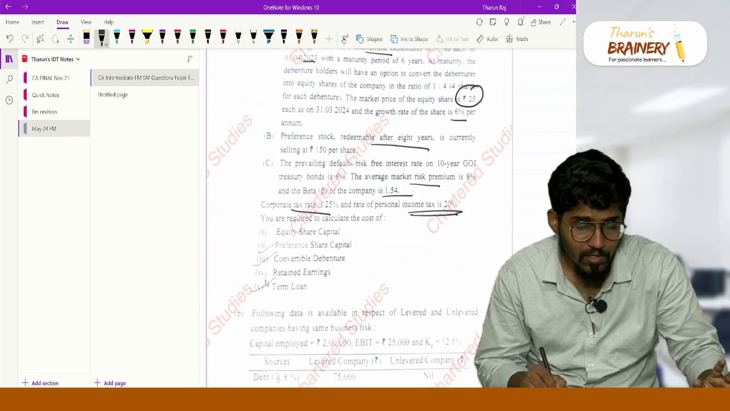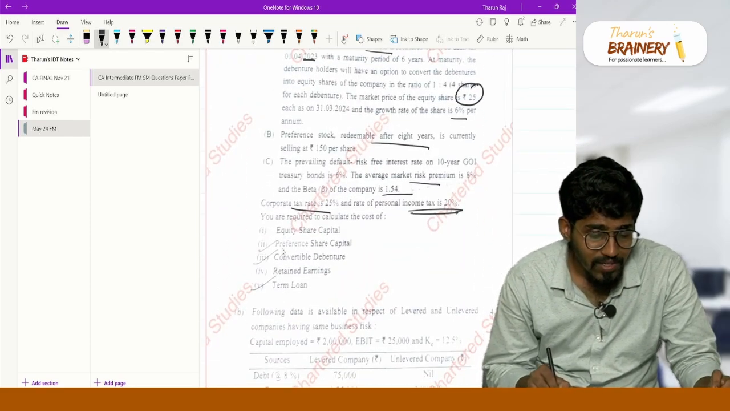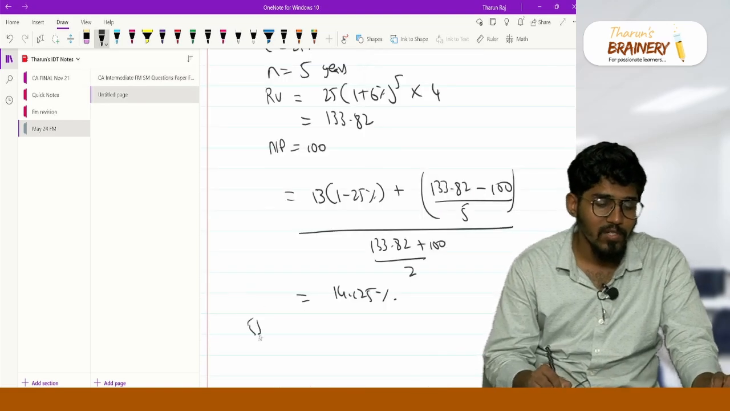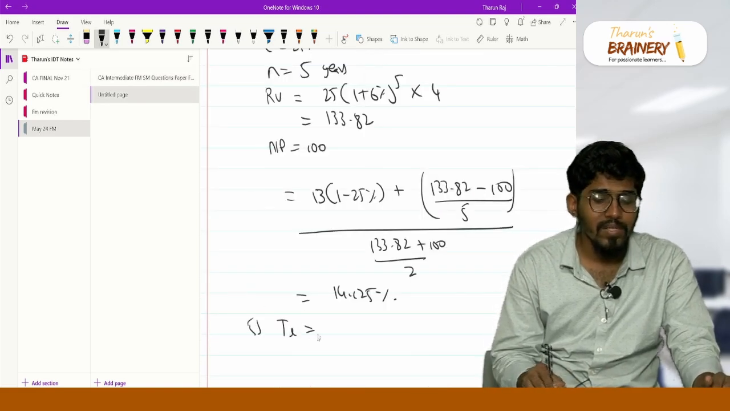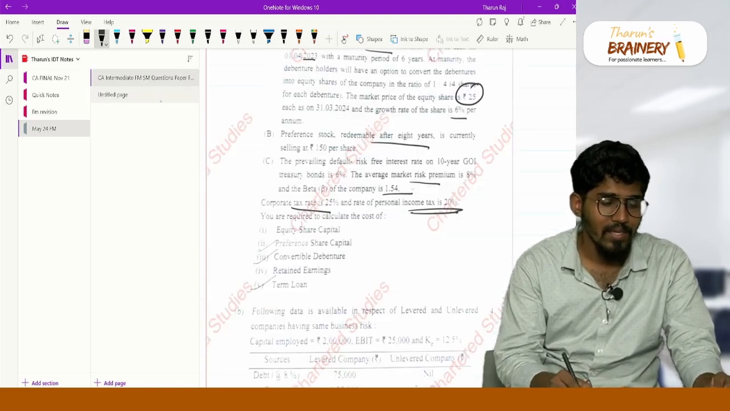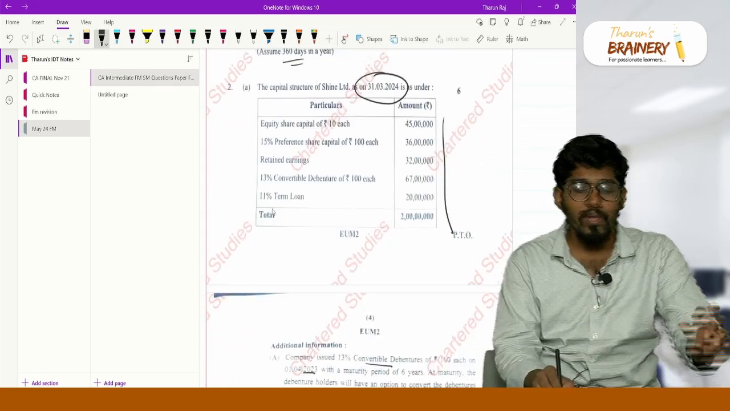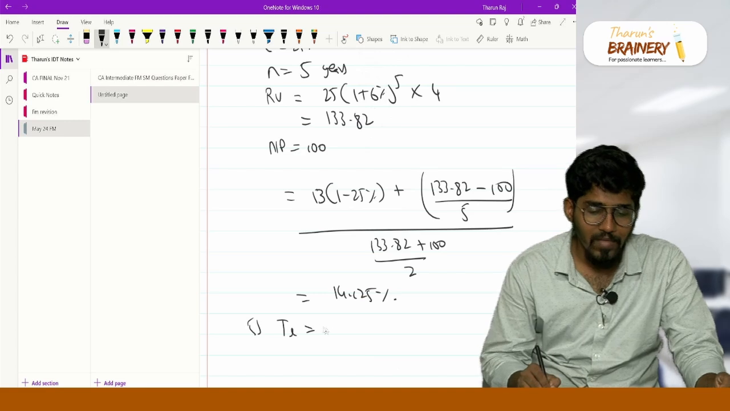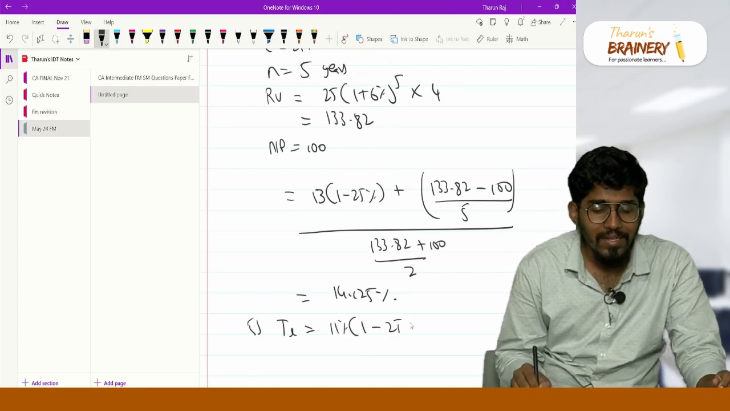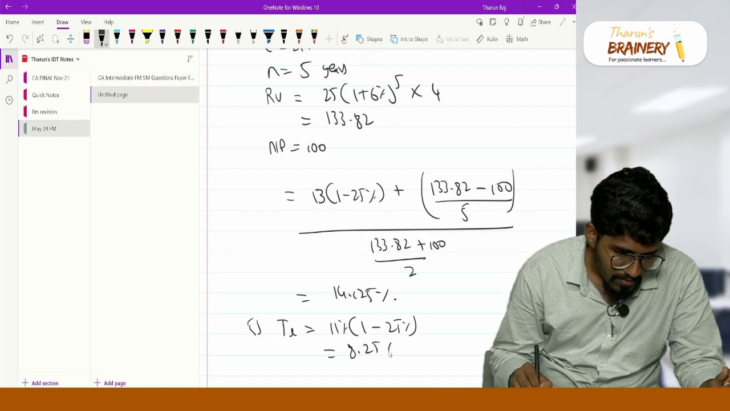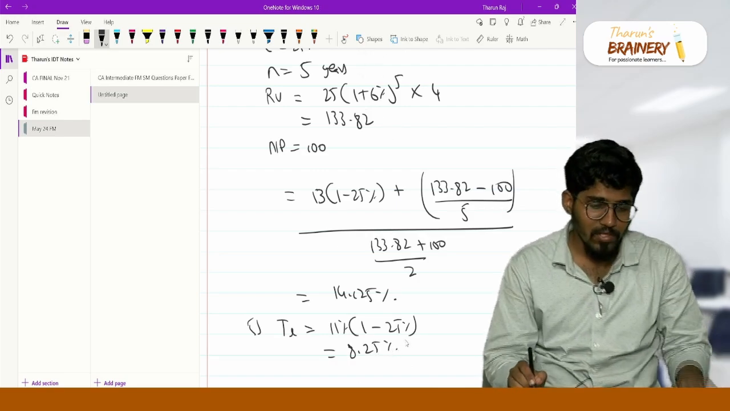Cost of debt is over, cost of retained earnings is over. Next is cost of term loan. Cost of term loan is nothing but interest into 1 minus t. For a loan, redemption is at par only, always. So 11 percentage into 1 minus 25 percentage, which is 8.25 percentage. That is your cost of term loan.